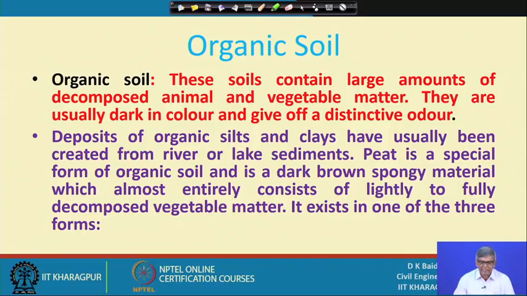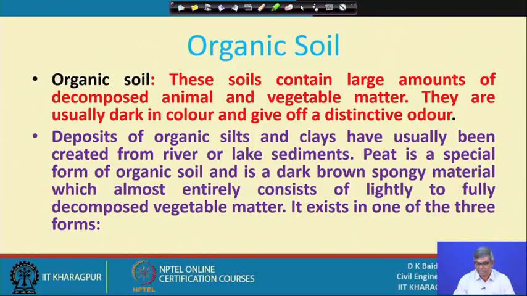Deposits of organic silts and clays have usually been created from river or lake sediments, because if it is deposited in the water, then over a long time it will be converted into organic silt and clay type of material.